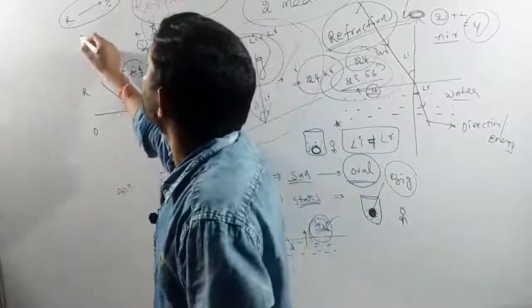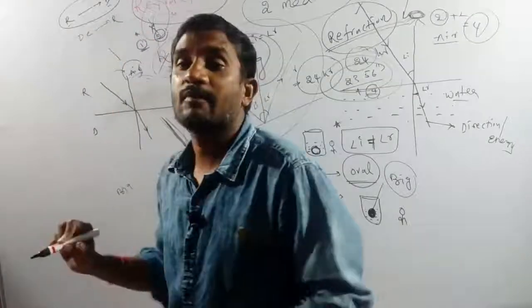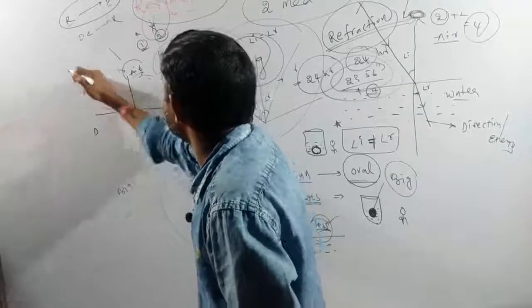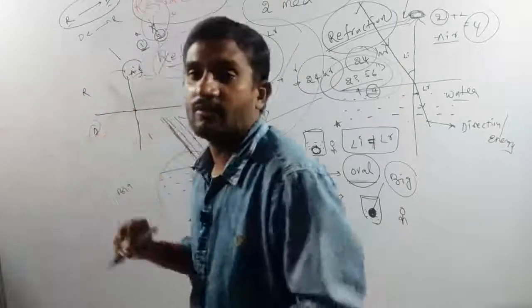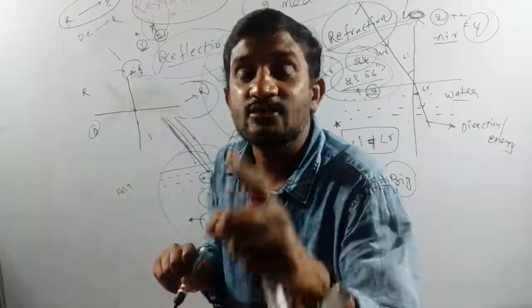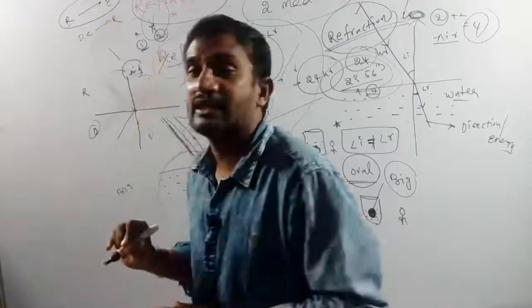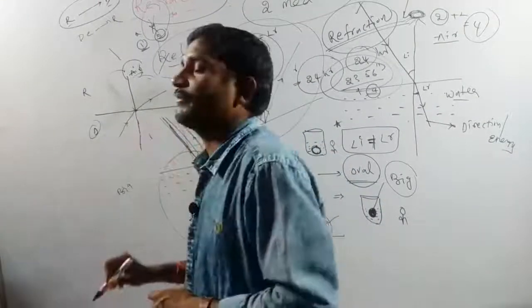Sir, if it comes from denser medium to rarer medium, what will happen? Yes, just see. It is in the denser medium. When the light ray is moving from denser medium to rarer medium, it should move away from the normal line.